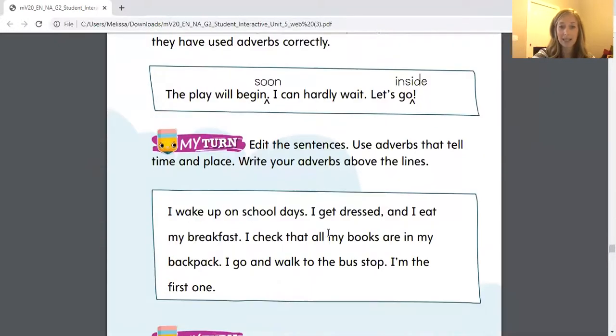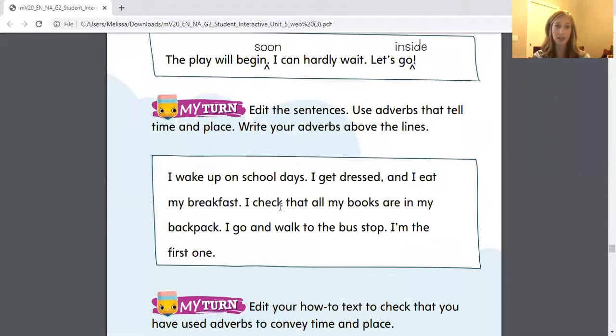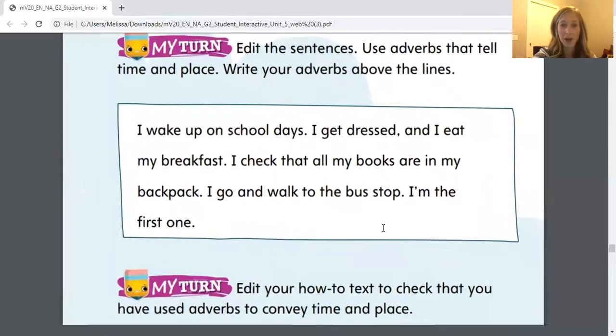All right, we need to edit these sentences and use adverbs that tell time and place. It says to write your adverbs above the lines. So I'm going to make this a little easier for you today. We're going to read this together once, then I'm going to read to you what I have written with my corrections, and then I'm going to go ahead and hold this up on the video screen. You can pause the video. You can edit the sentences the exact same way that I've edited them, or you can edit them in your own way, okay? All right, let's go ahead and read this paragraph.